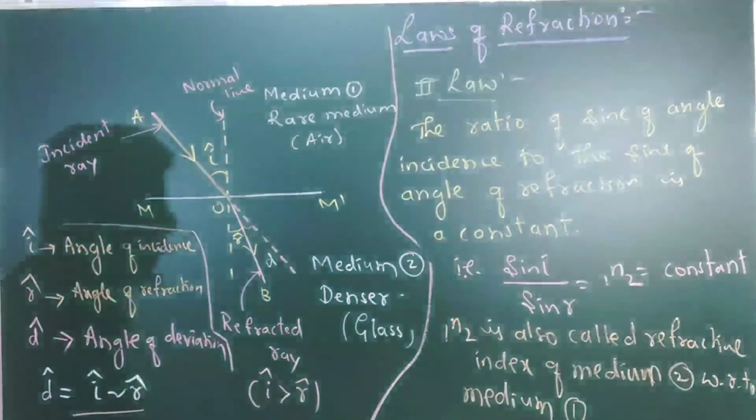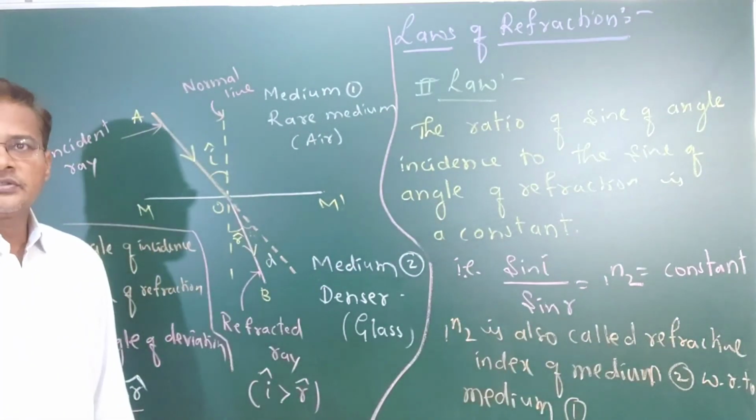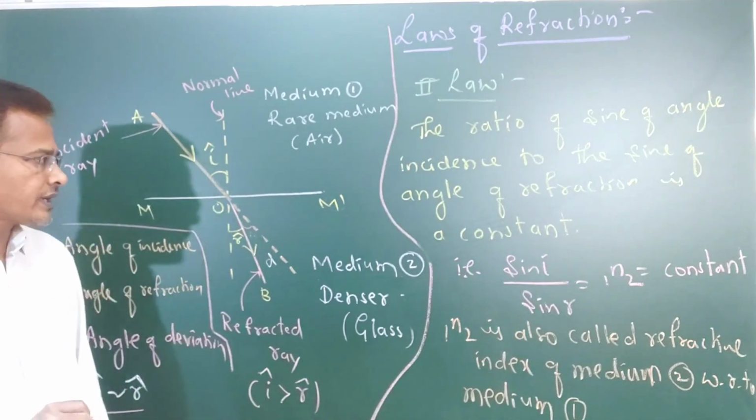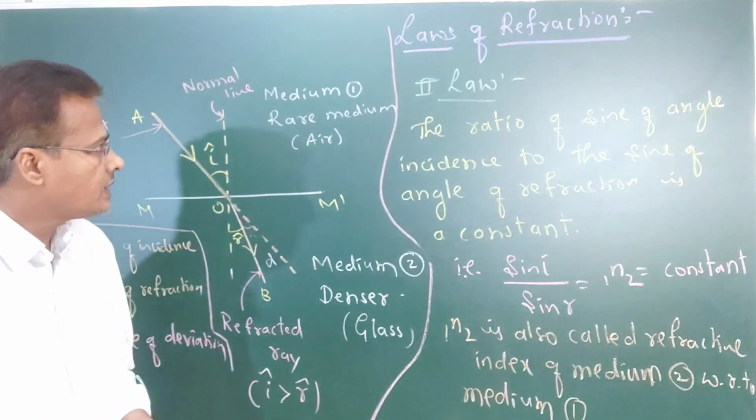With respect to what? Medium 1. That is what we are going to call the refractive index. So this is the second law.